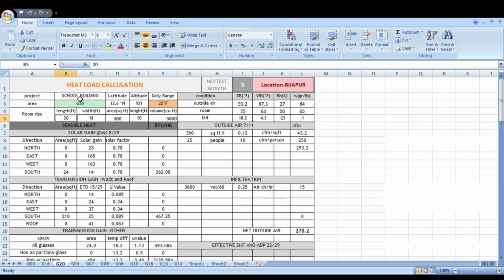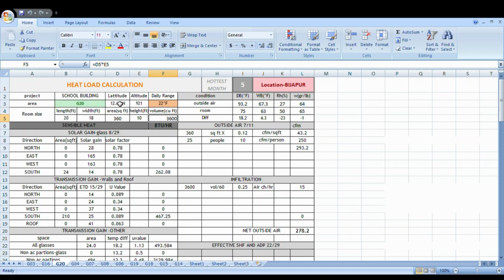So this is the E20 sheet, project school building, and area is G20. Room size: length 20 feet, width 18 feet, and area is 360 square feet, and false ceiling height is 10 feet. So volume is 3600 cubic feet.